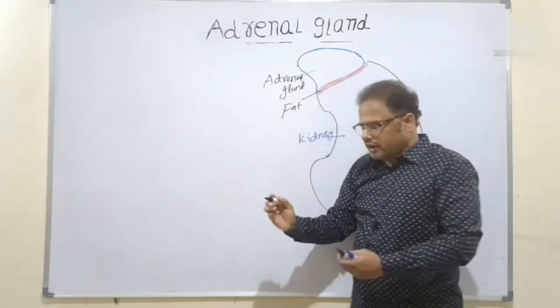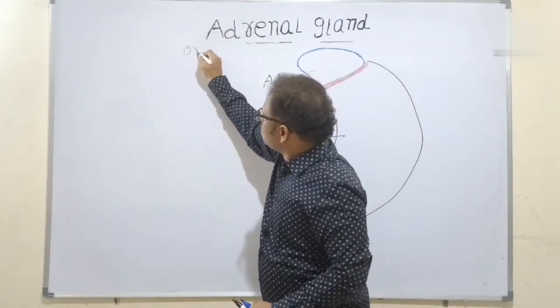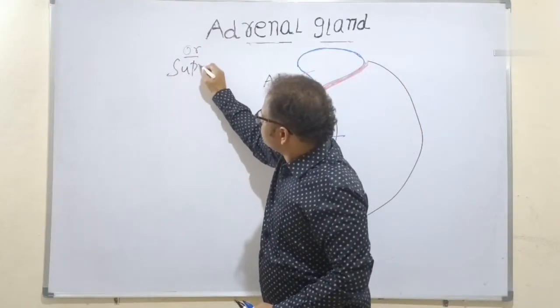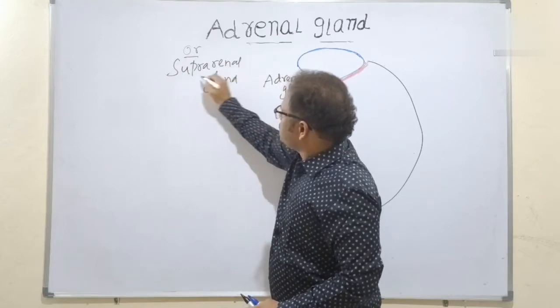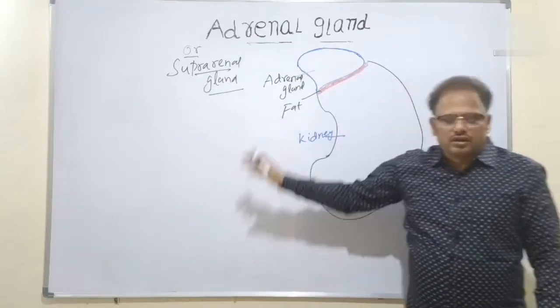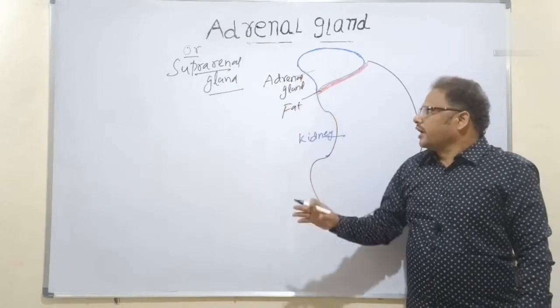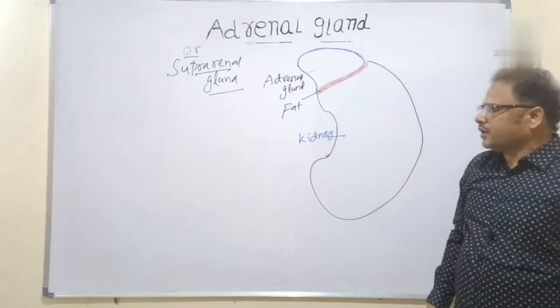Hence the adrenal gland is also called the suprarenal gland, because it is present in the superior position of the kidney. Hence it is called the suprarenal gland. That's the location of the adrenal gland.